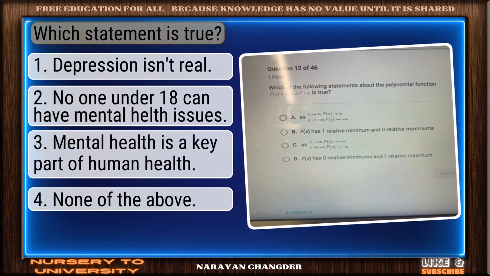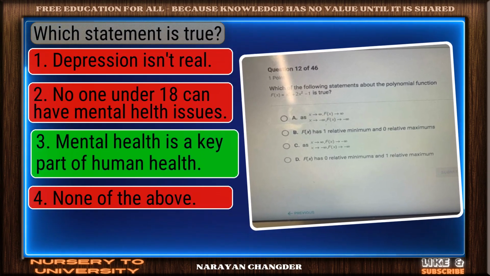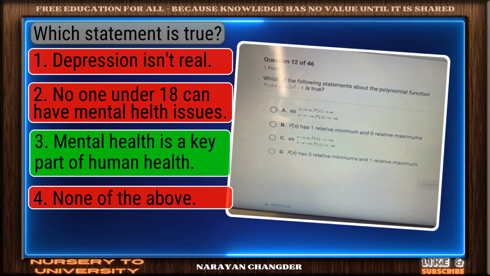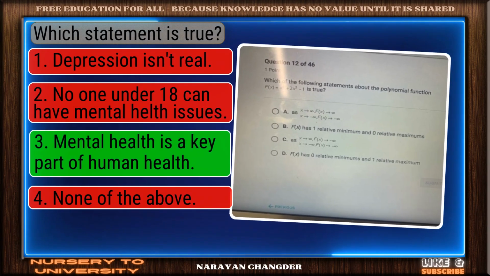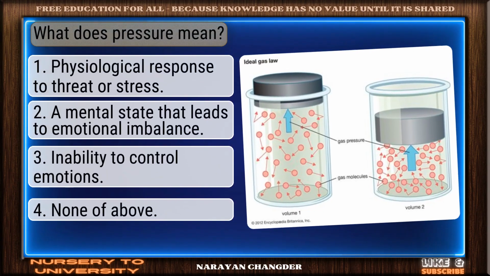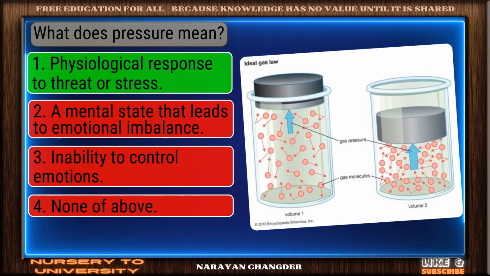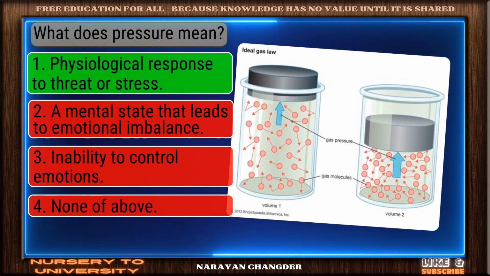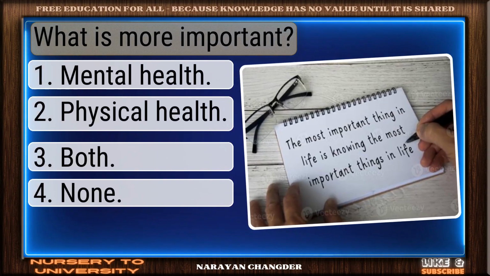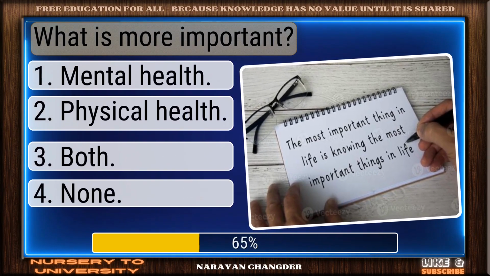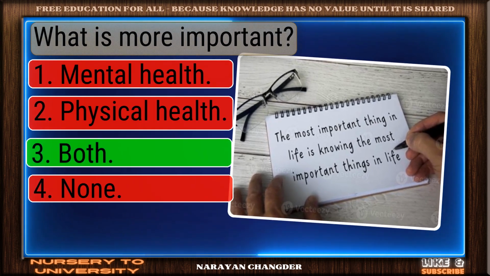Which statement is true? Correct response. Mental health is a key part of human health is the most accurate answer. What does pressure mean? Great job. Physiological response to threat or stress is the accurate answer. What is more important? Nicely done. Both is a solid answer.